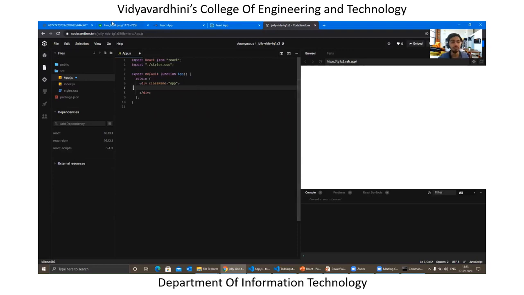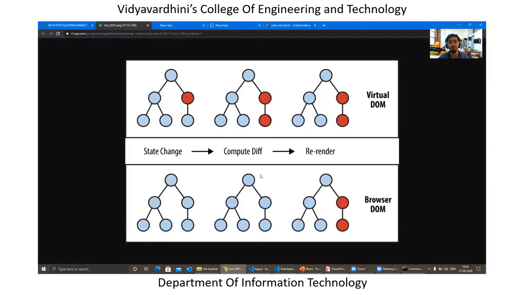But before starting on with that, I would like to just show you a small snippet of why React is much faster than the other traditional JavaScript libraries or frameworks available in the market. So the very first thing you can see over here is that there are two representations of the browser DOM, because each and every HTML which you write gets rendered inside the DOM. So the very first thing we have is nothing but a virtual DOM, and the second thing which we have is nothing but the browser DOM.